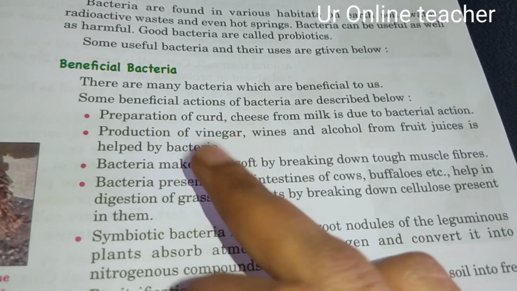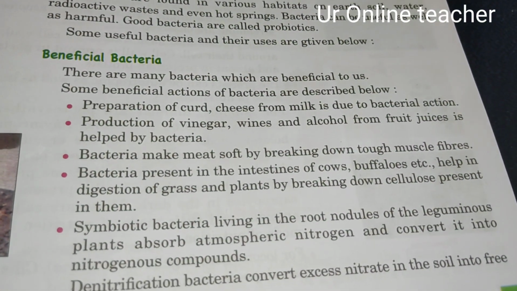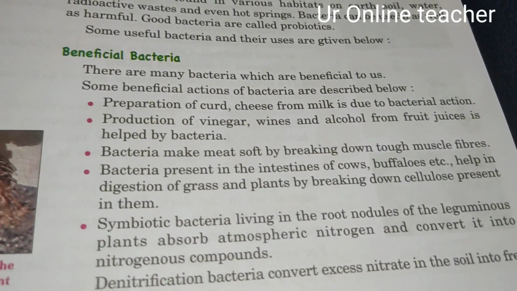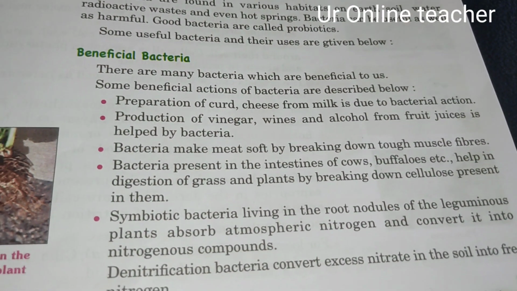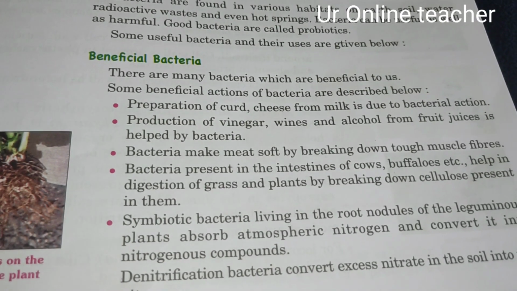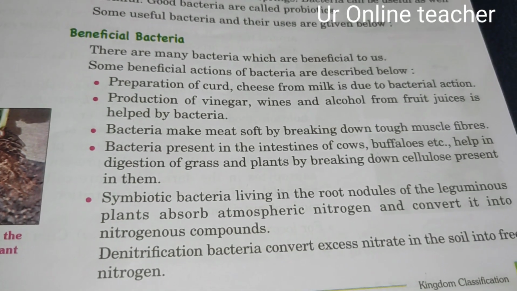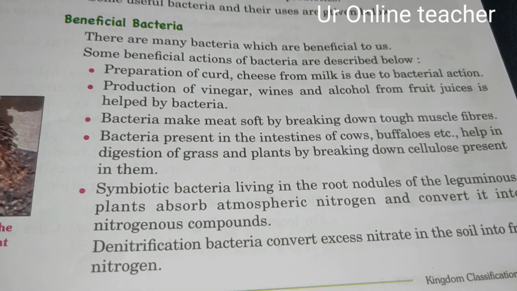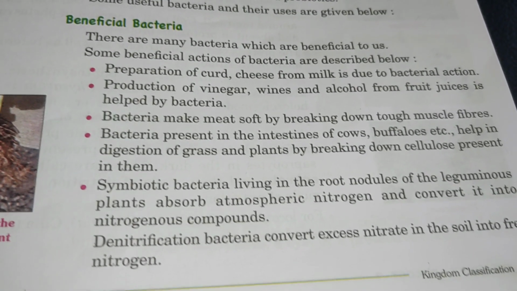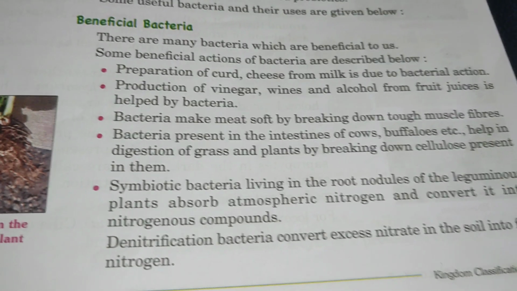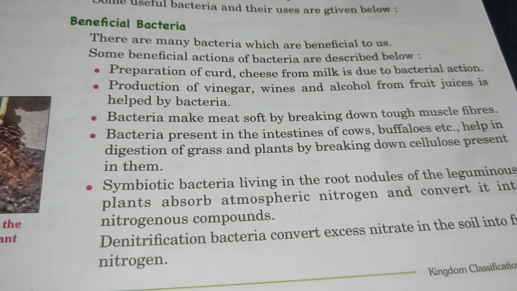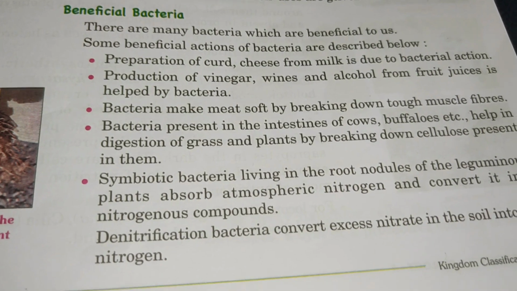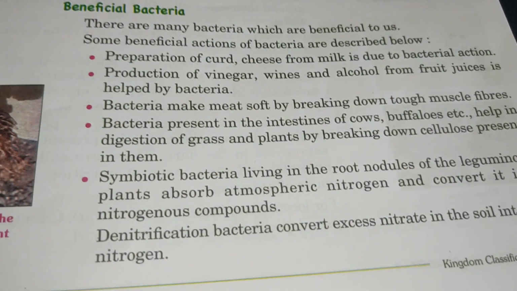Preparation of curd and cheese from milk is due to bacterial action. When we put a little curd in milk, the next day it becomes curd. How does it become curd? Because of bacterial action. And production of vinegar, wines, and alcohols from fruit juices, because these all get fermented with the help of bacteria. Bacteria also make meat soft by breaking down the tough muscle fibers.